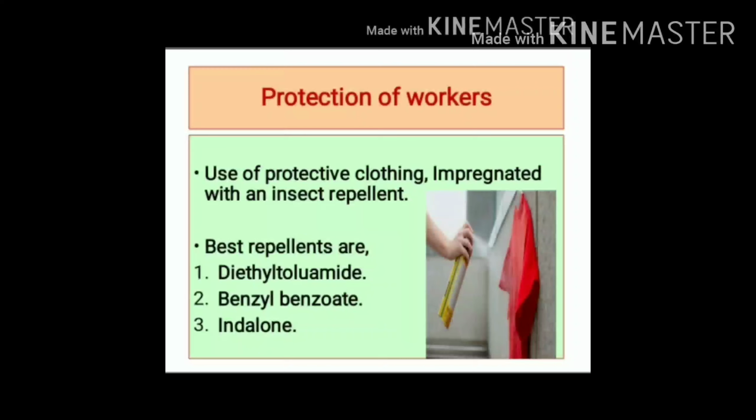Protection of workers includes use of protective clothing impregnated with an insect repellent. The best insect repellents are diethyl toluamide, benzyl benzoate, and indalone.